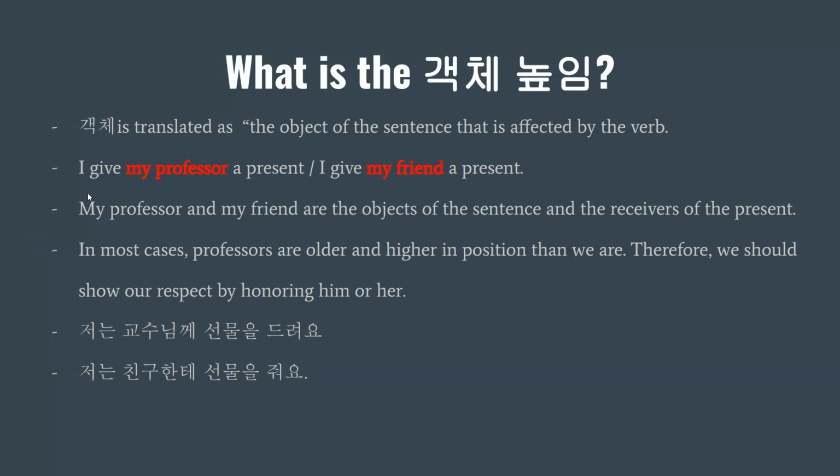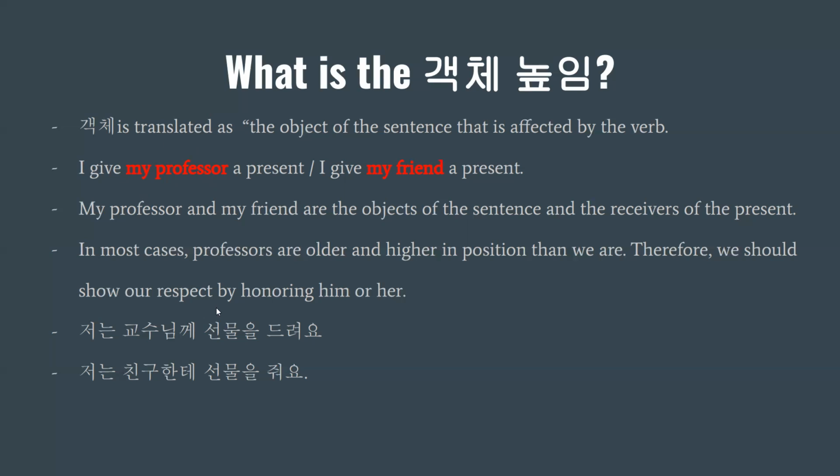So the sentences here about I gave my professor a present, I gave my friend a present, will be translated like 저는 교수님께 선물을 드려요, or 저는 친구한테 선물을 줘요. So these are two sentences. So the sentence that we have to honor the object is this one, right? I gave my professor a present because of the word my professor.